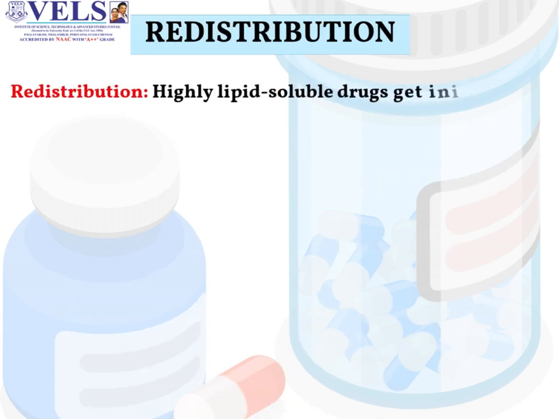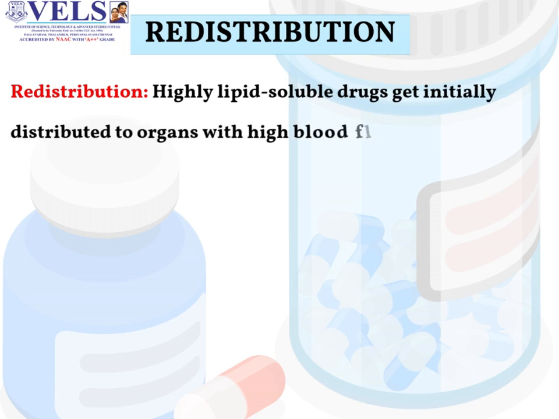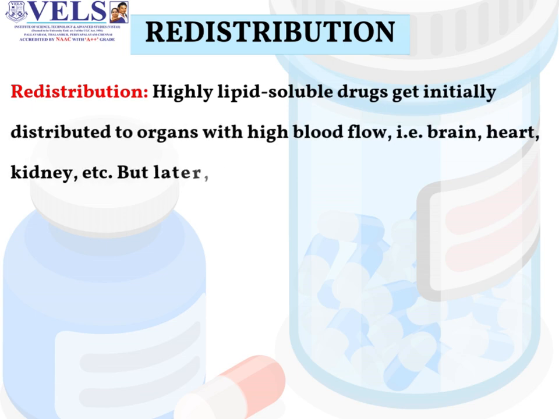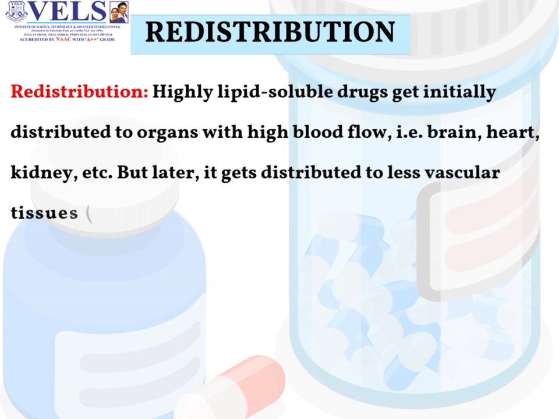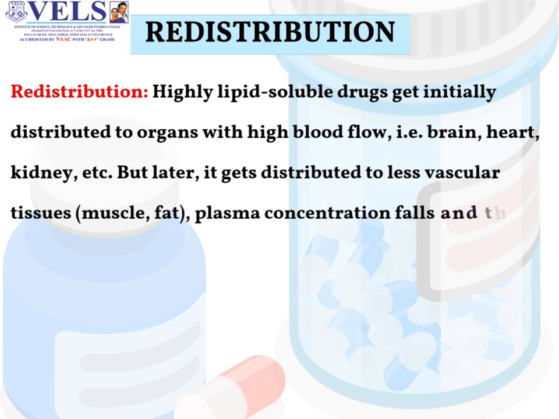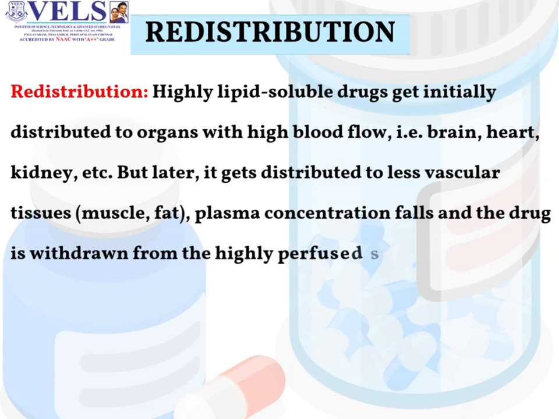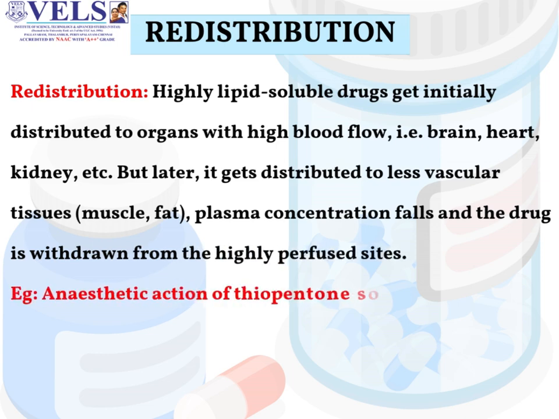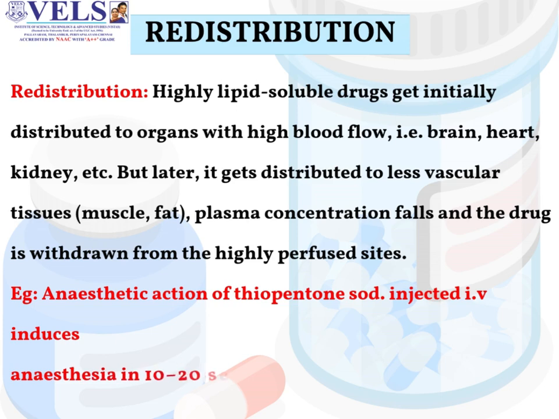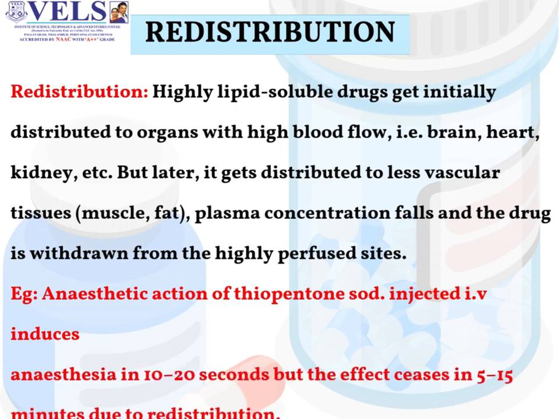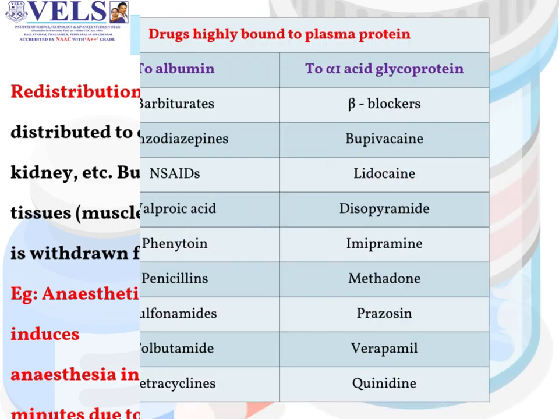Next, about redistribution. Highly lipid-soluble drugs get initially distributed to organs with high blood flow, such as brain, heart, kidney, etc. But later, it gets distributed to less vascular tissues such as muscle and fat, plasma concentration falls, and the drug is withdrawn from the highly perfused sites. For example, the anesthetic action of thiopentone sodium, injected IV, induces anesthesia in 10 to 20 seconds, but the effect ceases in 5 to 15 minutes due to redistribution.